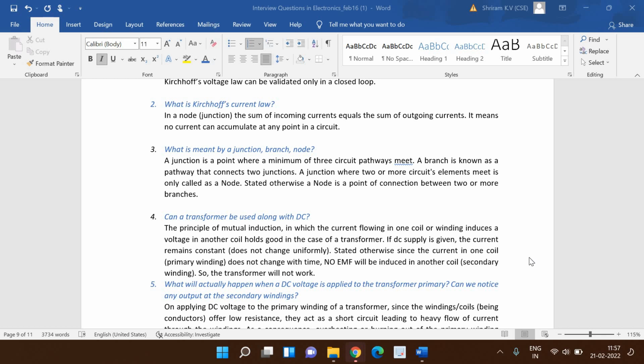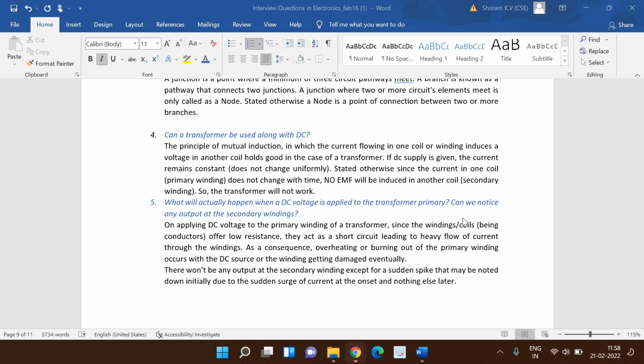Remember, a junction is where a minimum of 3 circuit pathways meet. A branch is where you have 2 junctions connected. A junction where 2 or more circuit elements meet is called a node, and this is a very important question.